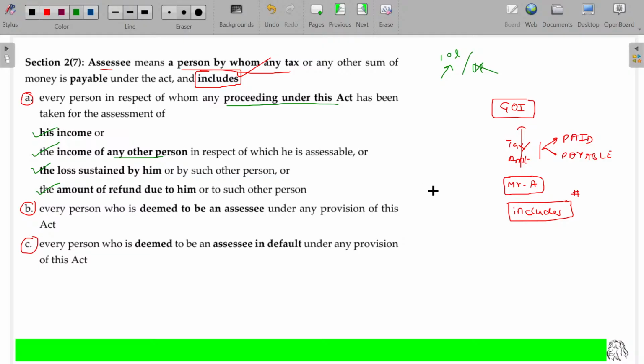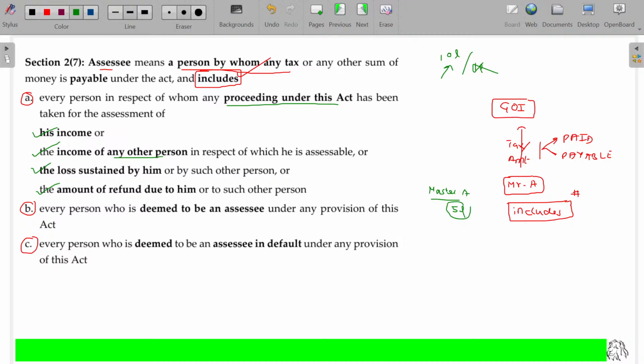Mr. A and probably Master A, his son. Master A says, I have 5 lakhs rupees salary, up to 5 lakhs I need not pay the tax. Immediately the Income Tax Department has a doubt.